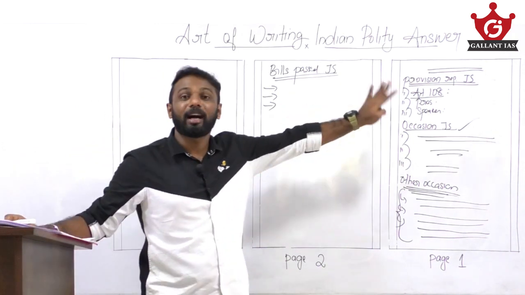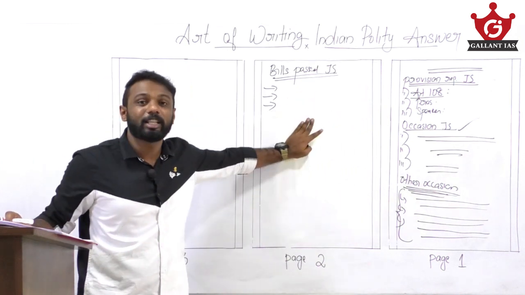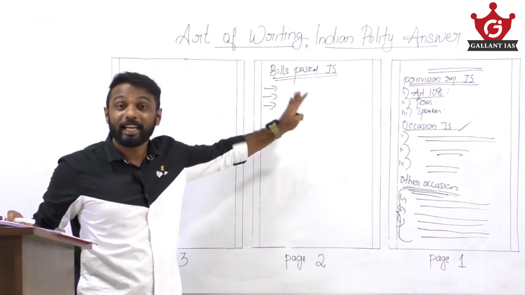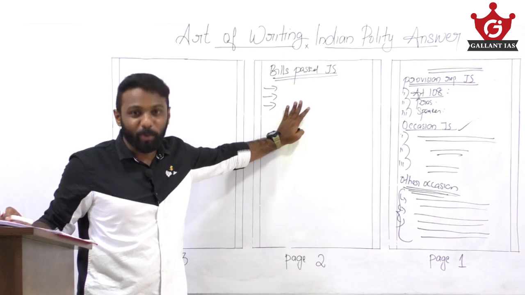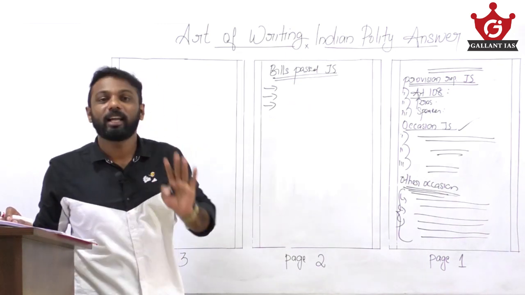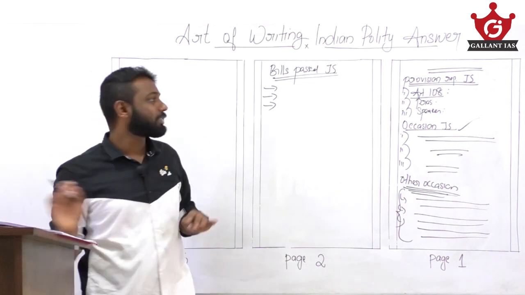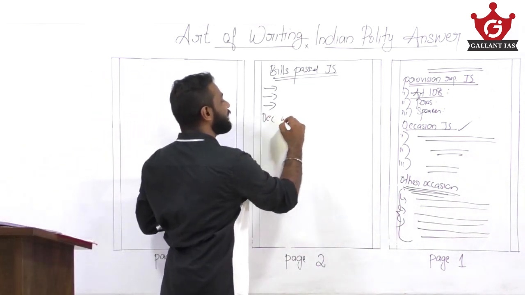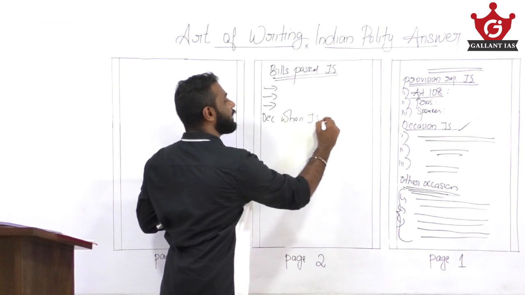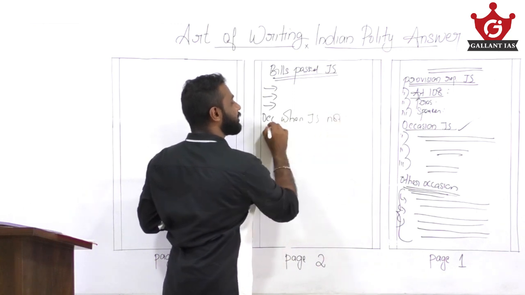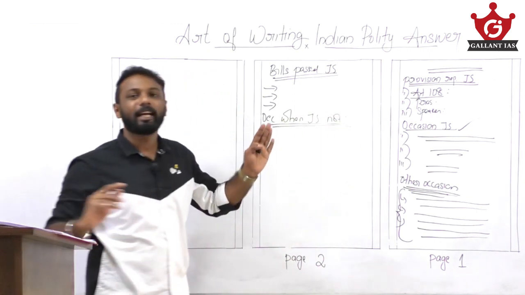So you can score more marks. Even though the question does not ask us to mention the bills which have been passed by the joint sitting, we must write this too. Okay. And now we'll go on to the last part of the question. Write the occasions when it cannot happen, that is, occasions when a joint sitting cannot happen. Write a separate subheading and write those provisions.